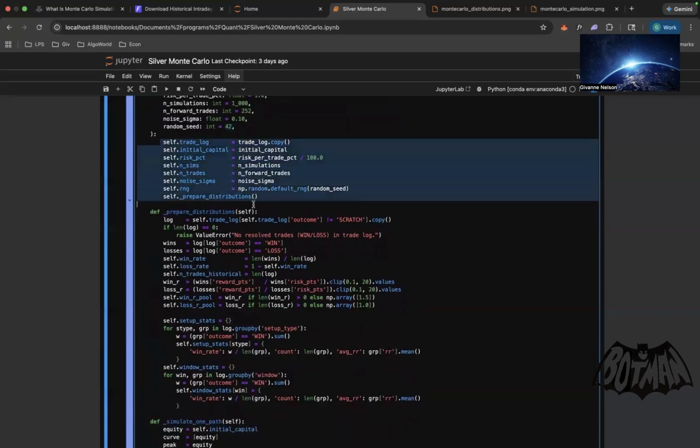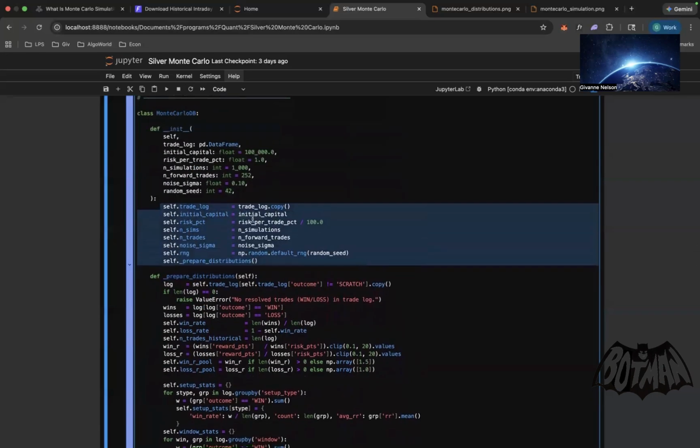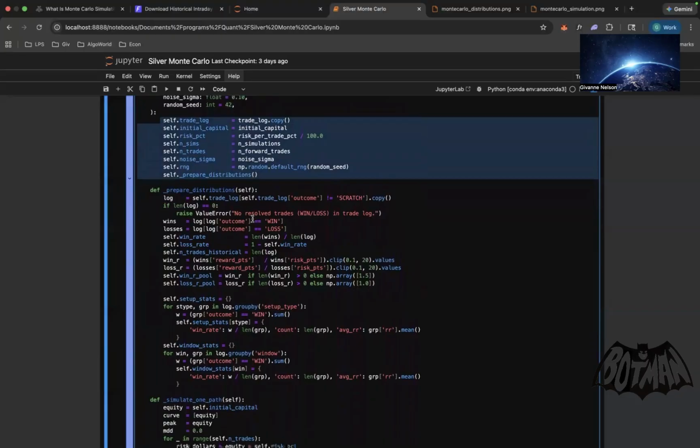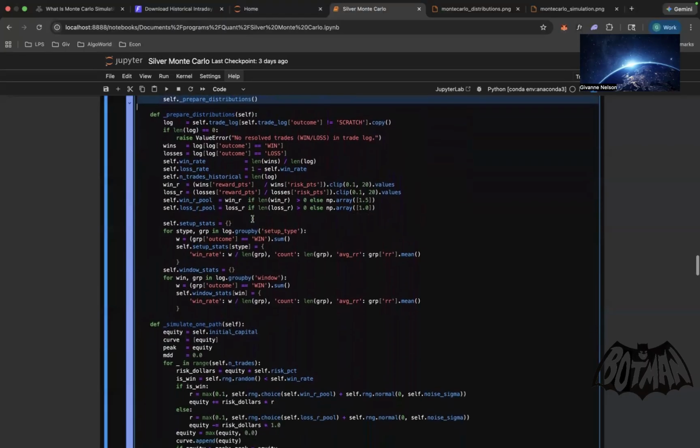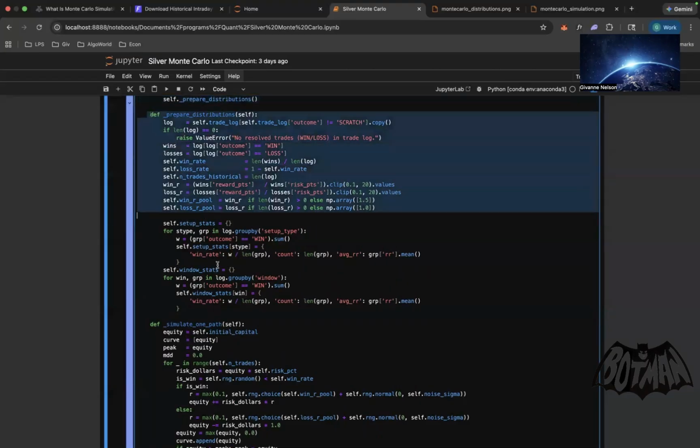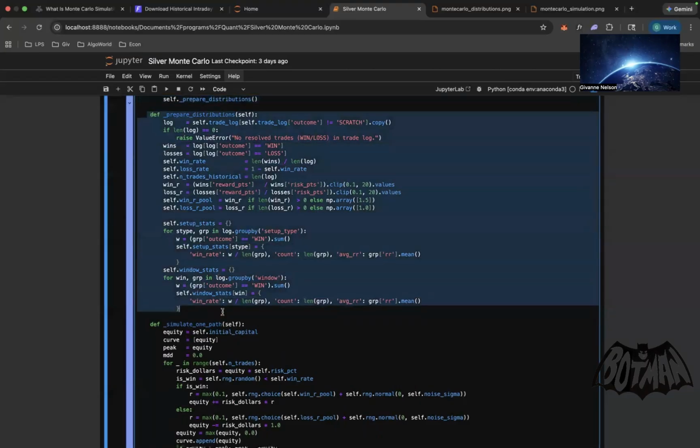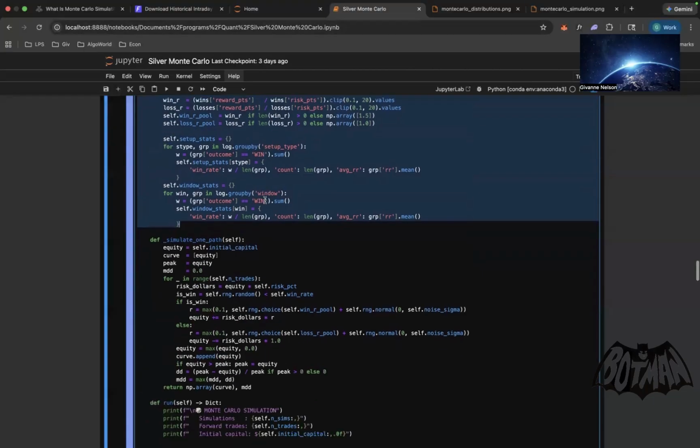So these are all the values that we just spoke about above that they're plugging into the actual class itself. Now we have to prepare the distribution. Remember, I told you we're going to get a distribution and we have to prepare a chart for that. So this is where we take all of the wins and losses from the 1,000 simulations and piece it together in a histogram. That's what we're doing here.